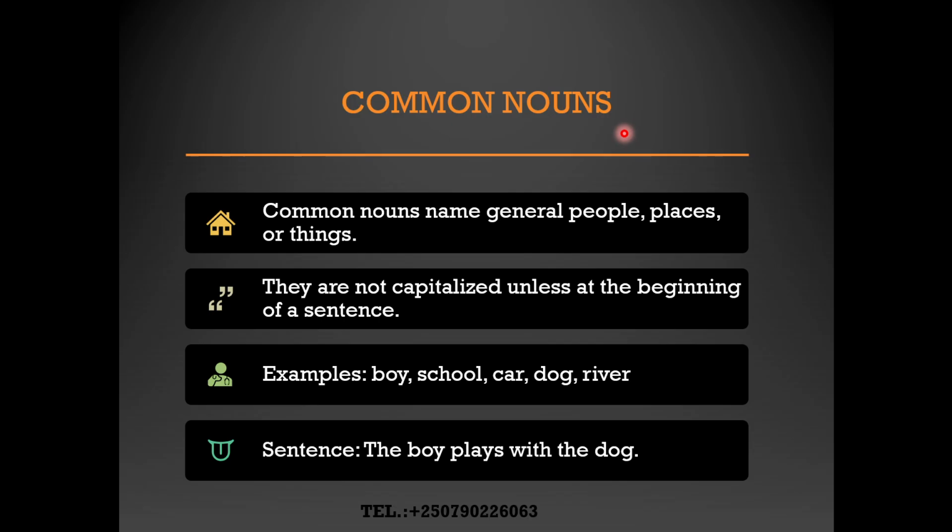So examples of those common nouns we are having: boy, school, car, dog, river, and so on. Those nouns which are for places but common. Listen, general places, not the specific one. You have to notice that we're having general people, general places, and general things.